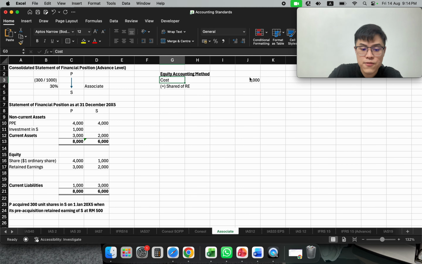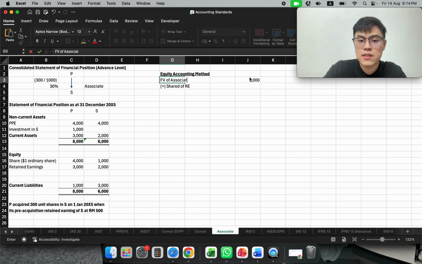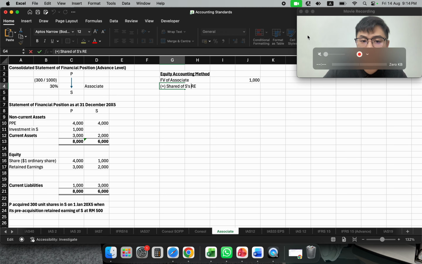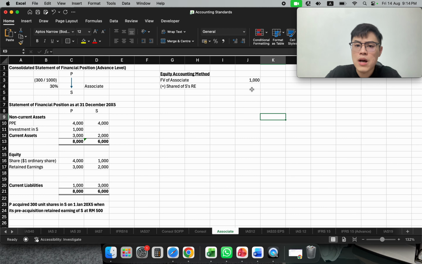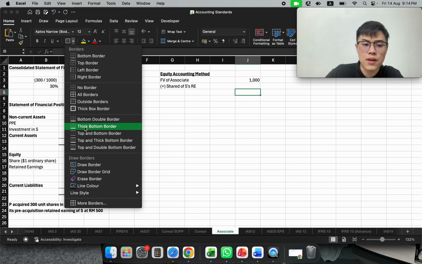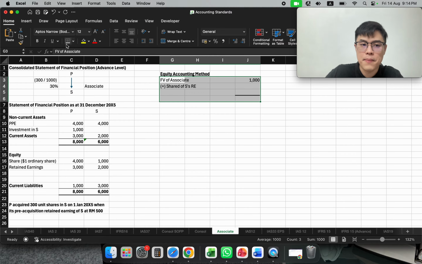I call it the fair value of associate. Then I have to add the share of S retained earning. So how much is the share of S retained earning? We will need to depend on our calculations in the second part. Now, please follow me closely. We are going to calculate the retained earning.